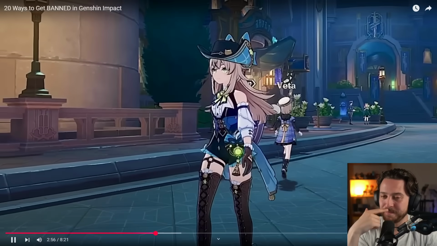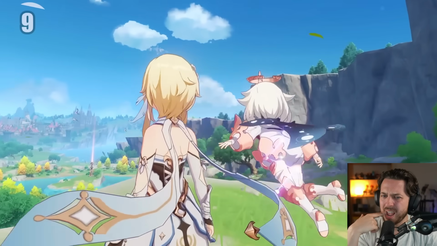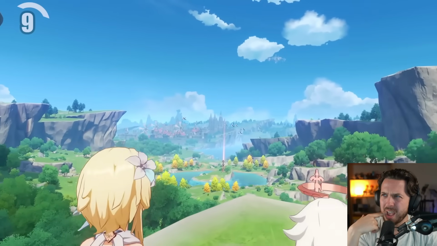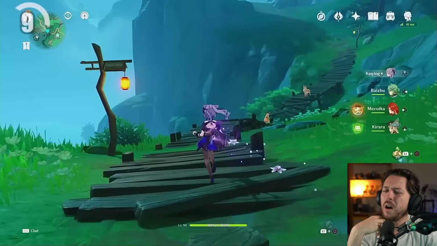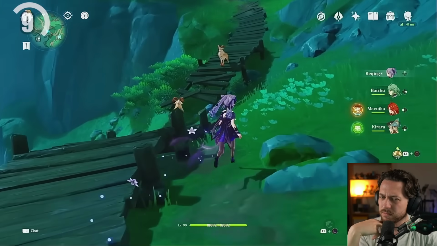Perfectly fine. And to go along with that, we have number 9, sharing inappropriate or not safe for work content in game names or chats. This extends beyond just chat messages. Your in-game name, your player signature, the names of your Serenity Pot layouts, and your character nicknames are all subject